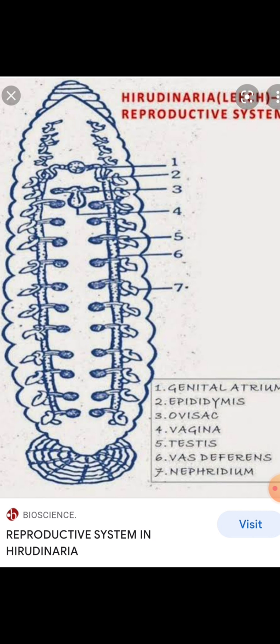See in the diagram, they extend forward from the 22nd to the 11th segment. Each vas deferens joins the vasa efferentia of that side. Each vas deferens is enclosed within a tubular coelomic space containing amoeboid corpuscles.